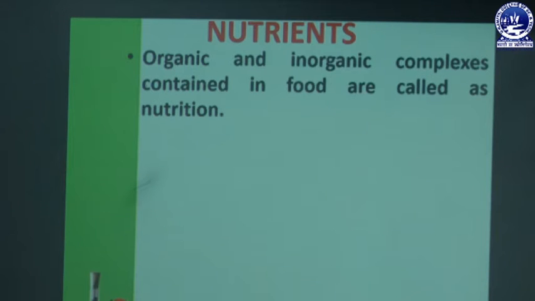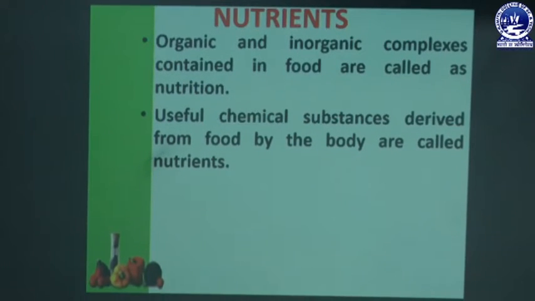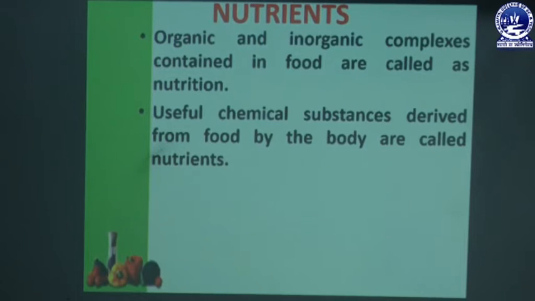Organic and inorganic complexes contained in food are called nutrition. In our food there are organic and inorganic complexes which provide proper nutrition for the body and through which we can maintain a healthy life. For proper nutrition, we have to maintain a balanced diet and proper dietary habits in our life, so we can maintain a healthy life. Useful chemical substances derived from food by the body are called nutrients. All the organic and inorganic complexes contained in food are known as nutrition.